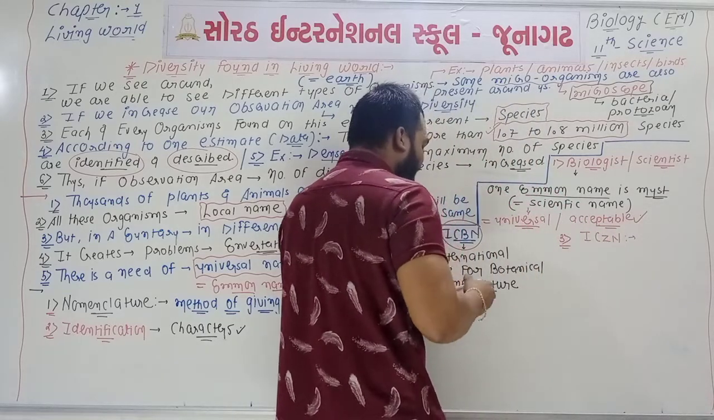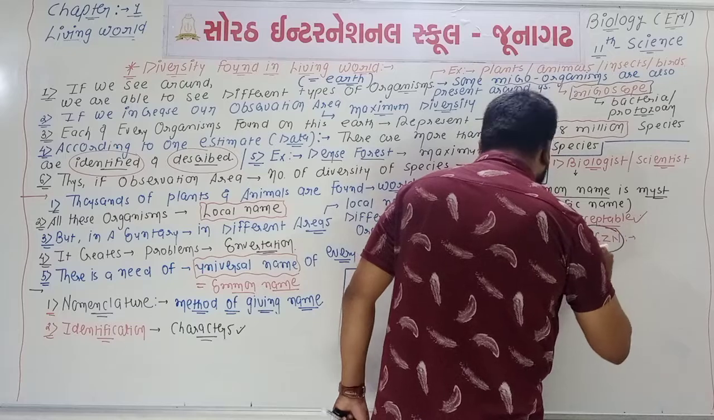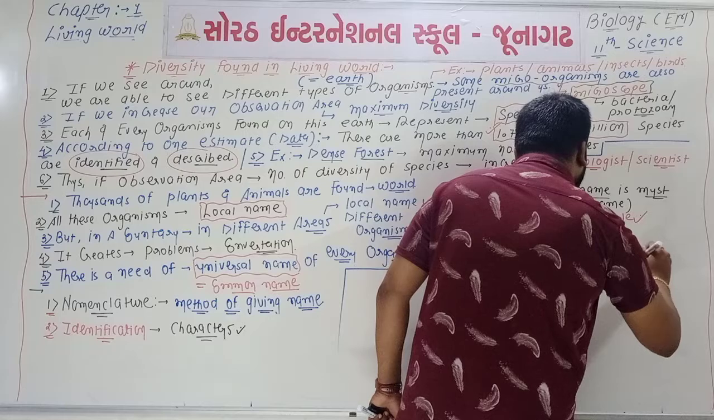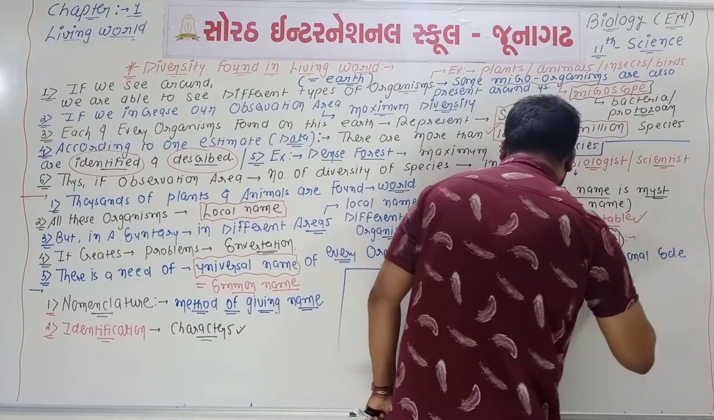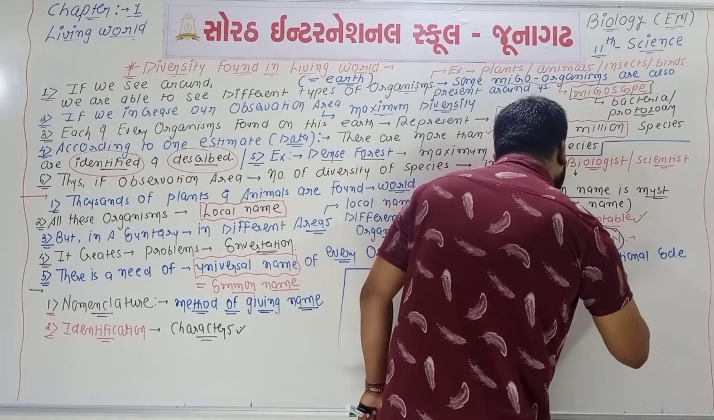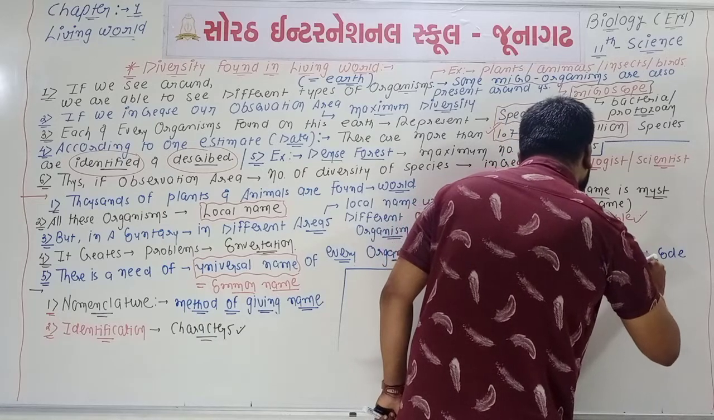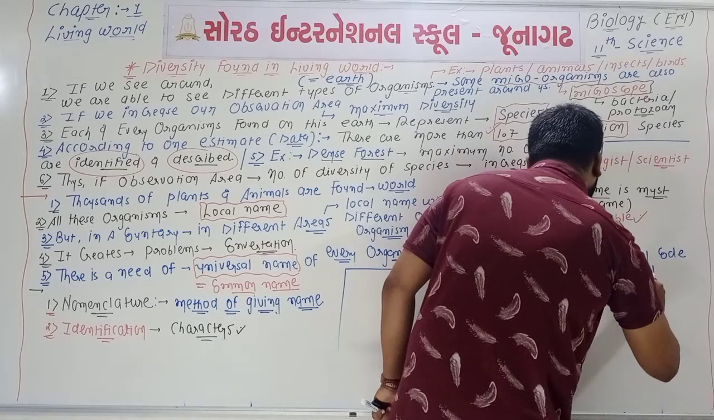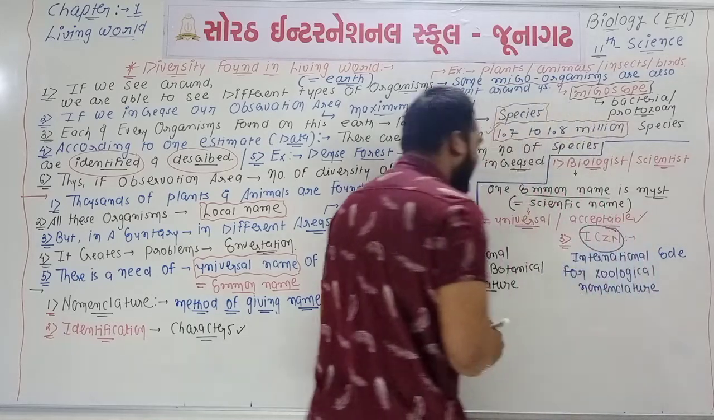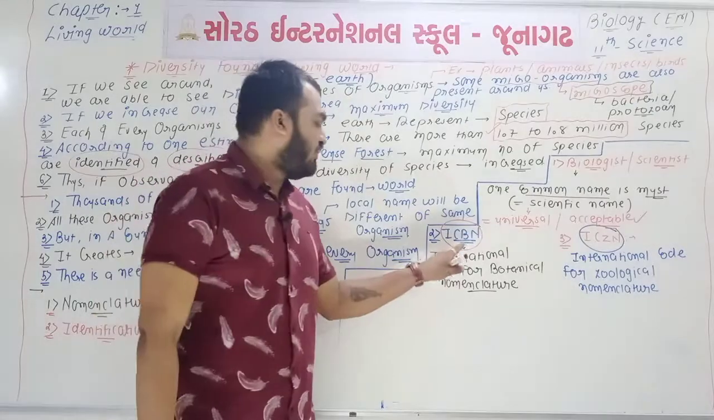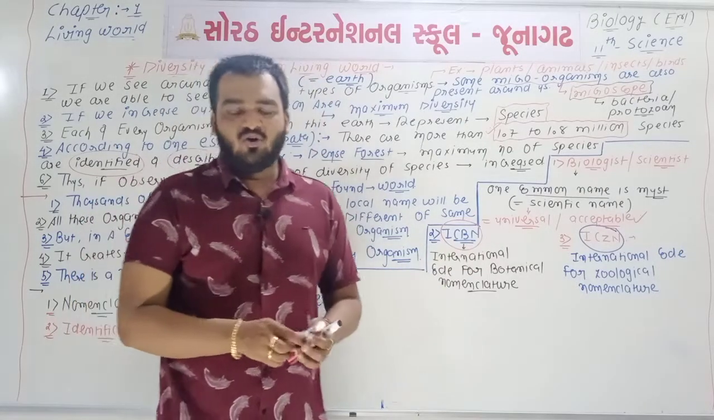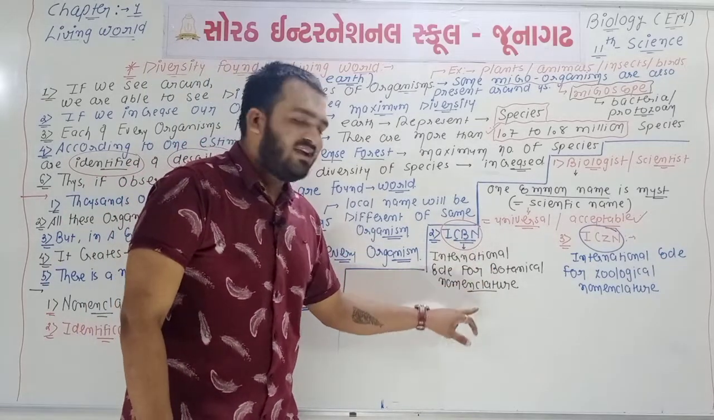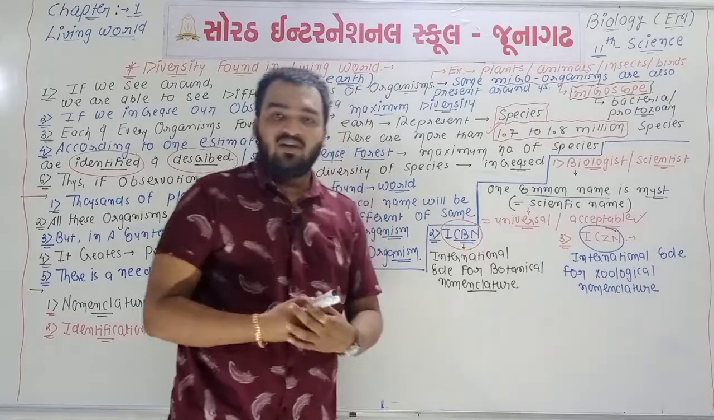We can say that ICZN is International Code for Zoological Nomenclature. These both full forms are very important from the examination point of view. ICBN, International Code for Botanical Nomenclature, and on this side, Zoological Nomenclature.